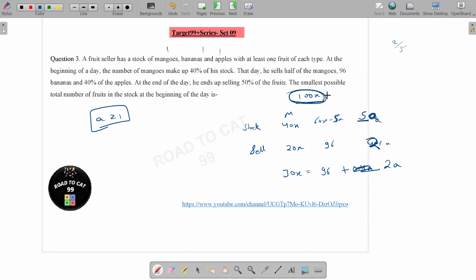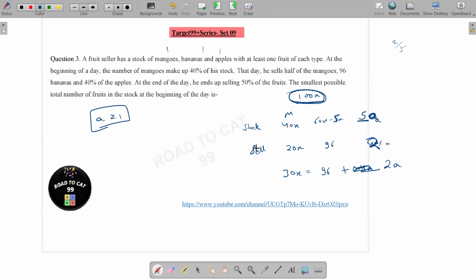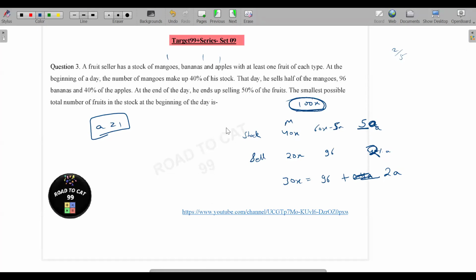This is 150. This is 60. Yeah, I think we can go with 150, right? We could have made it more structural. I don't think this is the best approach we are following. 150.